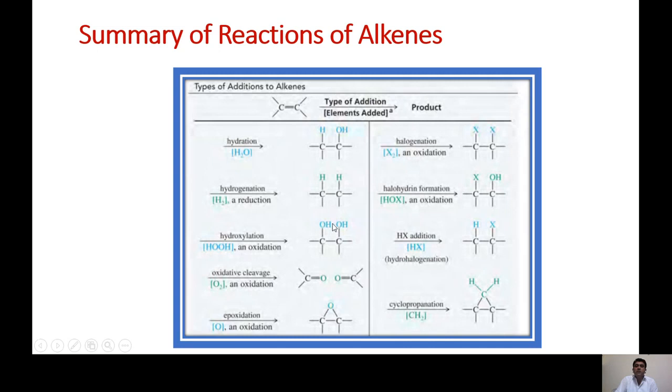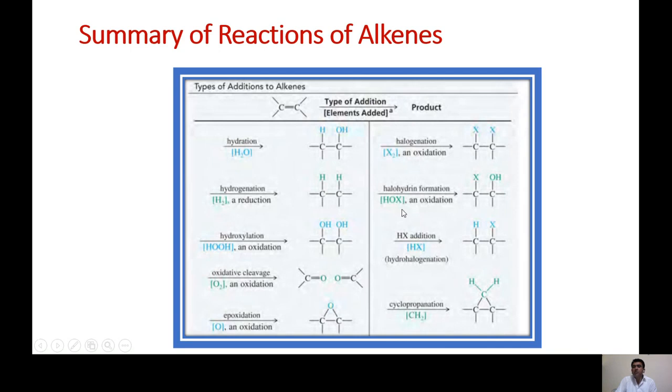We did not discuss this reaction over here. That was given in 10th class, reaction with the KMnO4. So we are getting the diol, meaning two OH attached to adjacent carbons. That is called hydroxylation. Oxidative cleavage means reaction with the ozone, and we said this double bond breaks and we get the carbonyl compound. Epoxidation means we have some peroxide and it is converted to the epoxide. Halogenation, we added the halogens and we were getting the vicinal dihalide.